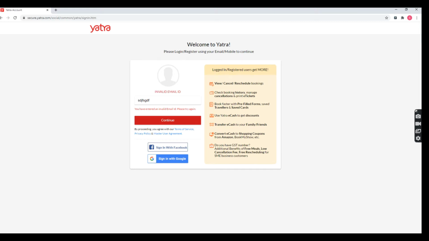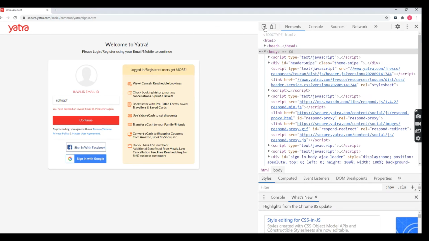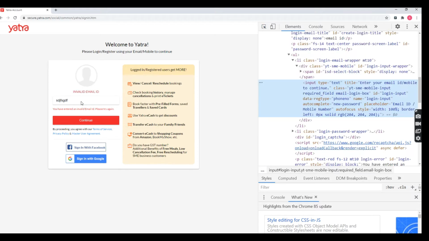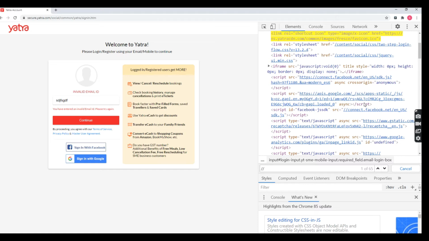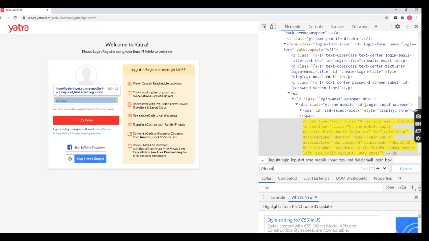Press F12. First you take the XPath for this text field. Here I'm going to take this name attribute. Press Control F, input and name attribute, replace the double quotes with single quotes.